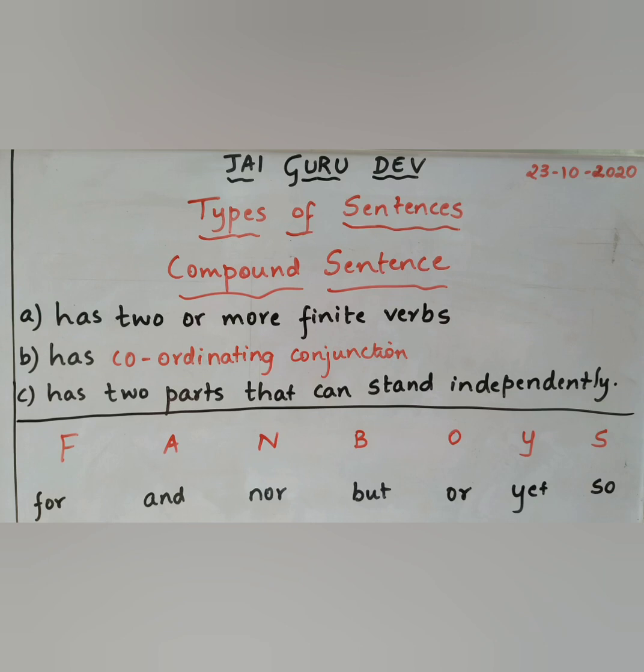F stands for for, A stands for and, N stands for nor, B stands for but, O stands for or, Y stands for yet, S stands for so. So in total, 7 conjunctions can be called coordinating conjunctions. So remember this keyword, FANBOYS.